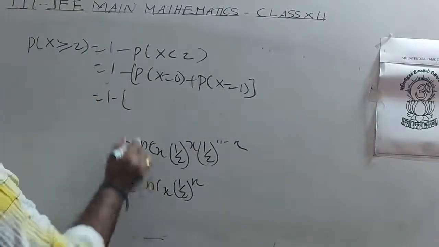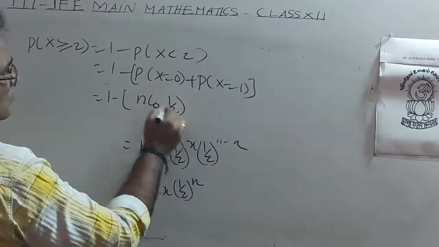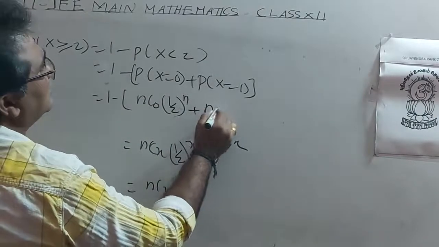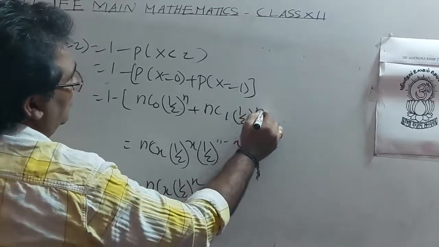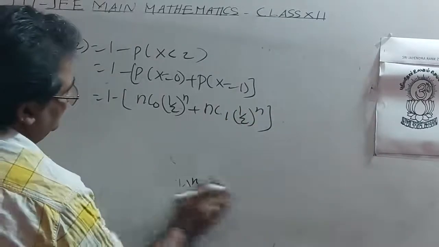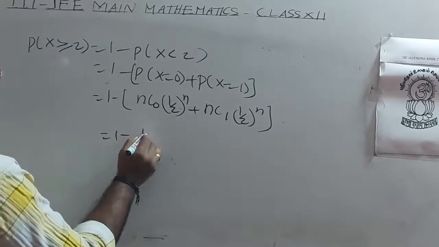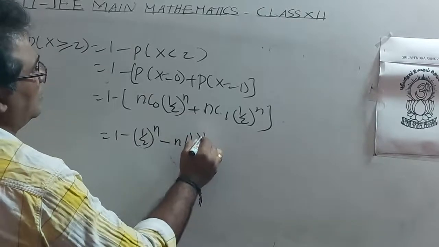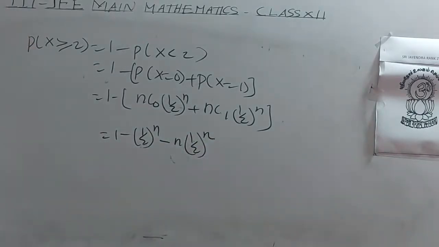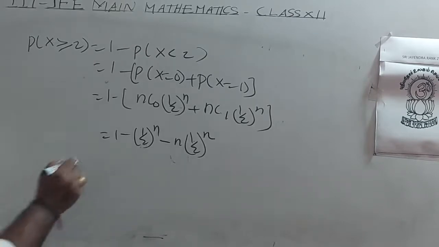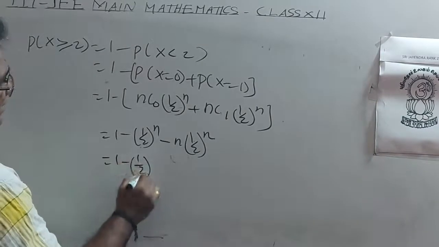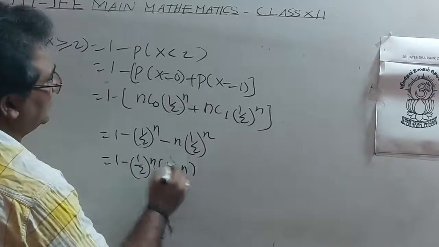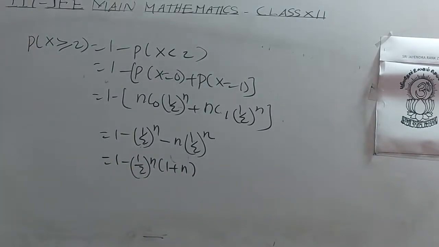So 1 minus nC0 (1 by 2) whole power n plus nC1 (1 by 2) whole power n, that is 1 minus (1 by 2) whole power n minus n (1 by 2) whole power n. So 1 minus (1 by 2) whole power n into (1 plus n).